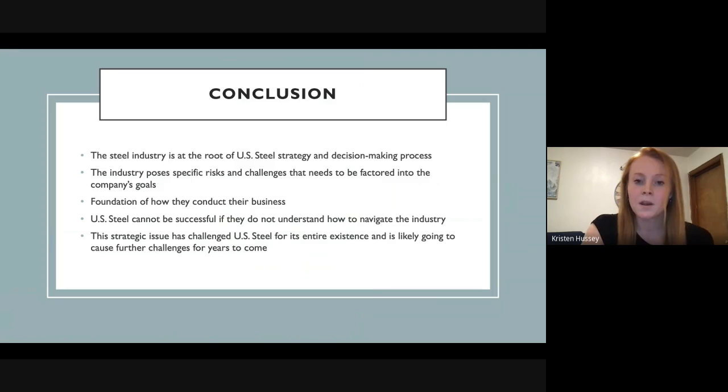One recommendation I have to combat this is to diversify into unrelated businesses. They have seen success, but ultimately, maybe the steel industry is not reliable for the future. So, diversifying, expanding their product line could be the solution to remaining in the industry, still being a steel giant, but also finding some consistency in their revenues and how they conduct business.